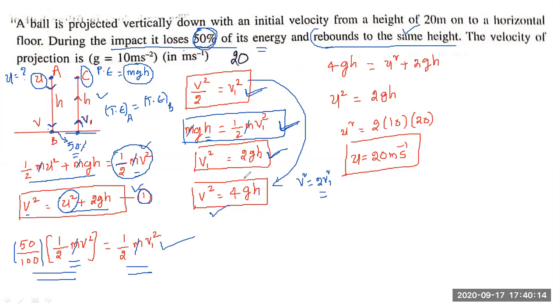Now substitute this value in the first equation: 4gh is equal to u square plus 2gh. So u square is equal to 2gh. Substituting the values, h is 20 and g is 10, so u is equal to 20 meters per second. That's it, friends. This is a best example for understanding conservation of energy in a more systematic way.